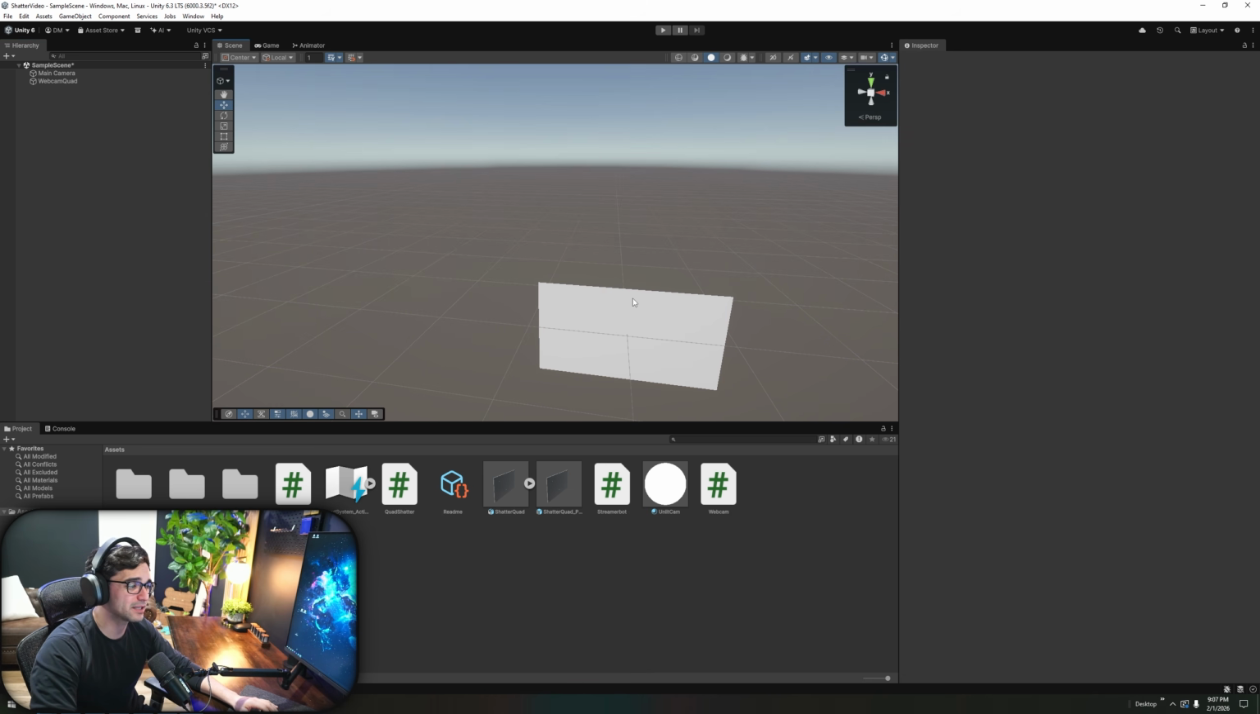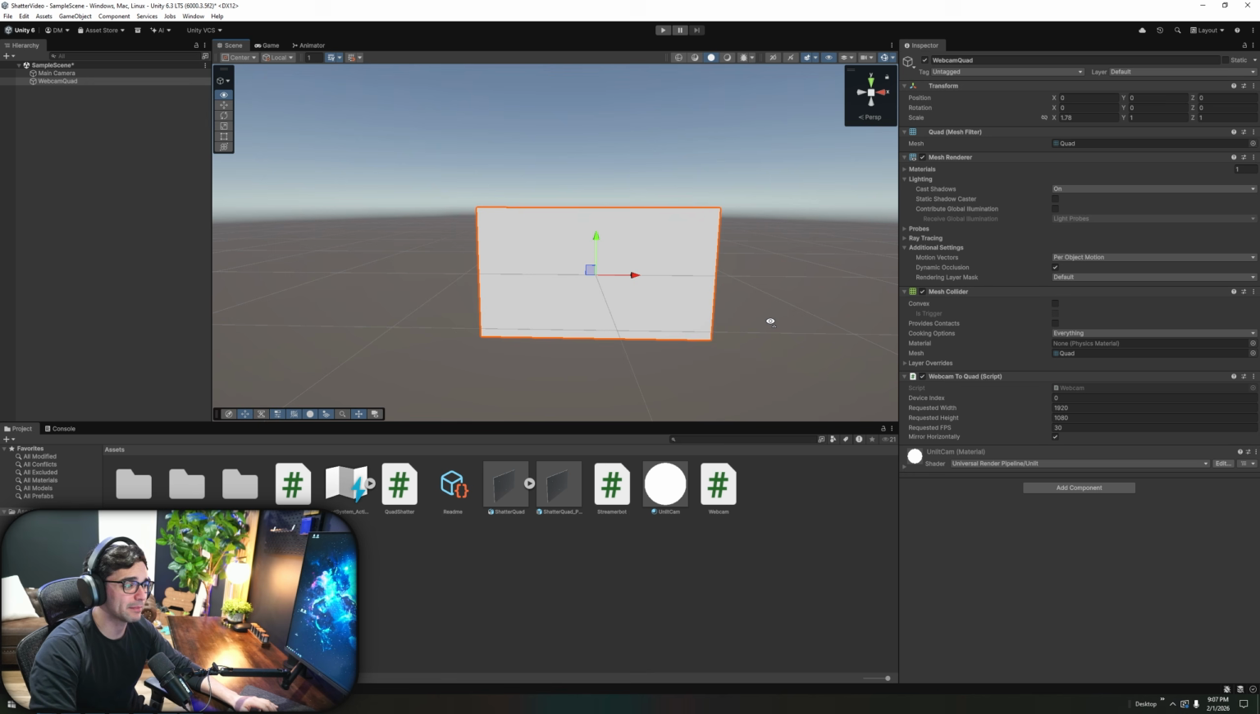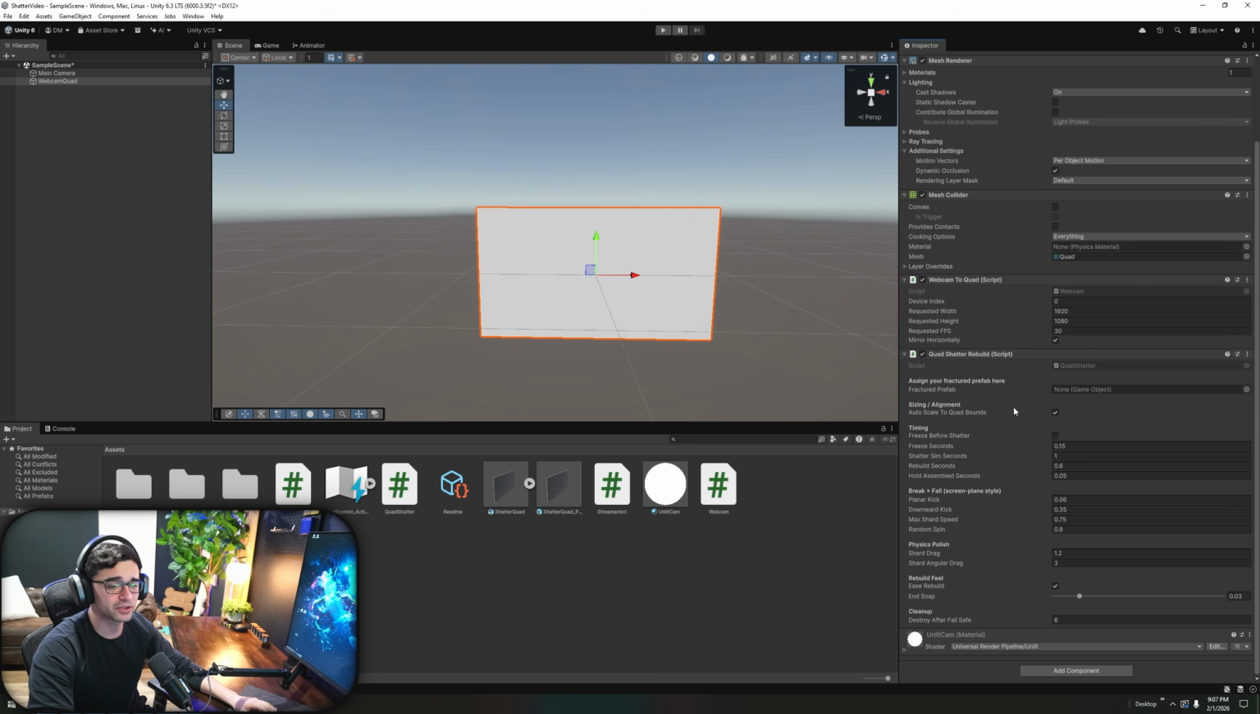Now I'm going to go back to my quad that my webcam is on inside my main scene here. This one right here. I have it selected because I can see it. Again, it lets me know I'm selected. I'm going to click and drag on quad shatter. I'm going to click this and drag it into the components right here. And it's going to give me a whole bunch of new stuff right down here. Quad shatter rebuild, telling you exactly what this one does.